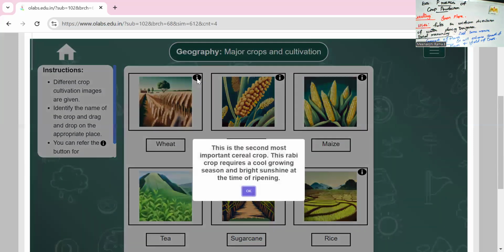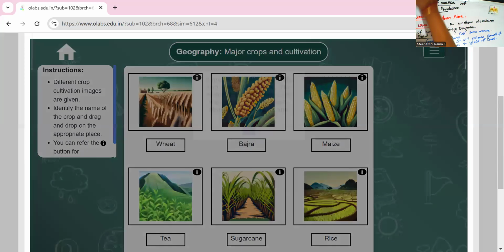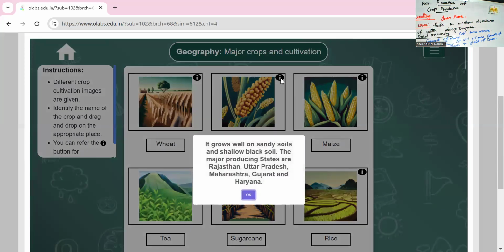Let us see the details. Wheat is the second most important cereal crop in our country. It is a Rabi crop variety. It requires a cool growing season and bright sunshine at the time of ripening. Second one is bajra. It grows well on sandy soil and shallow black soil. Major producing states are Rajasthan, Uttar Pradesh, Maharashtra, Gujarat, and Haryana.